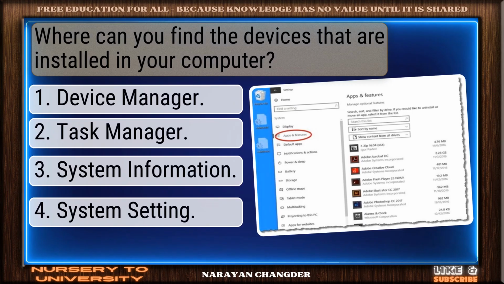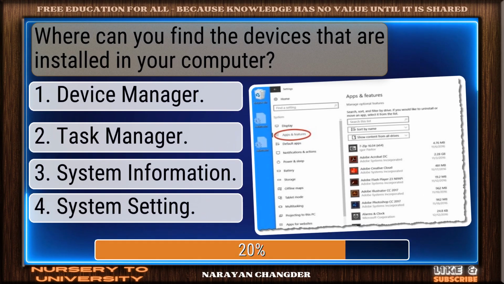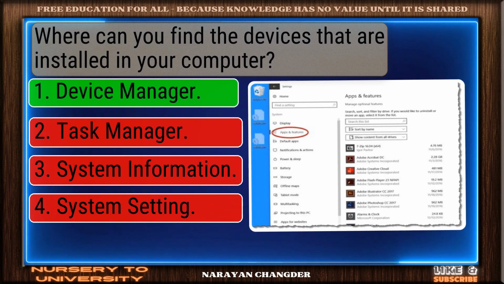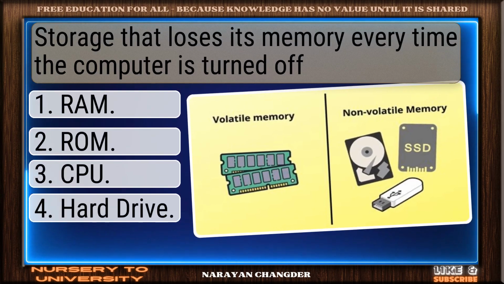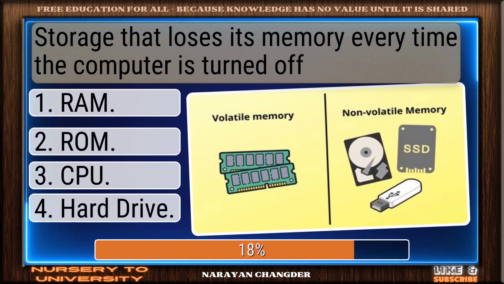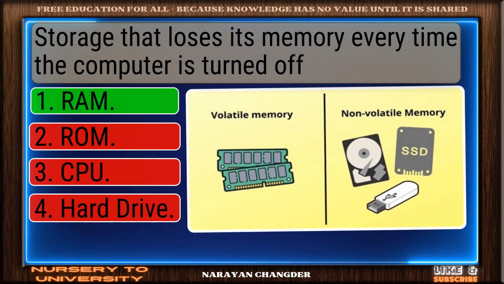Where can you find the devices that are installed in your computer? Great thinking. Device Manager is right. Storage that loses its memory every time the computer is turned off. Nice selection. RAM is correct.